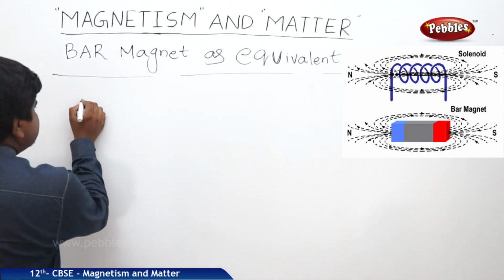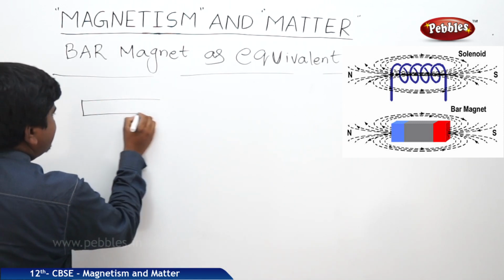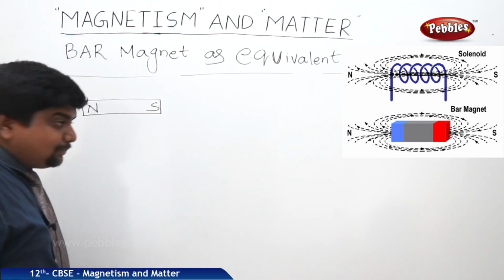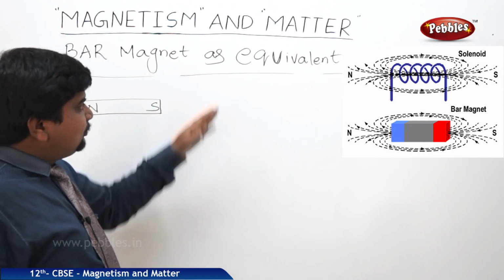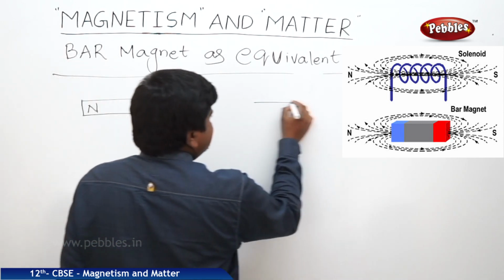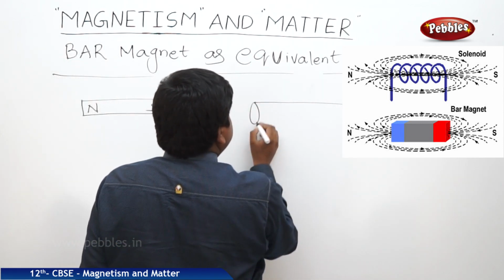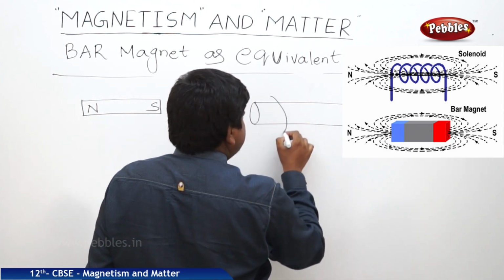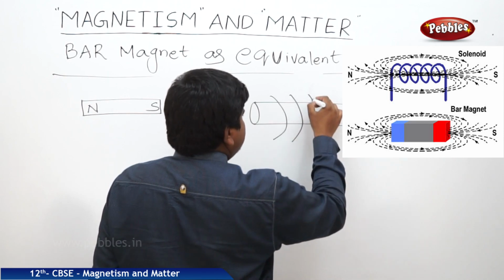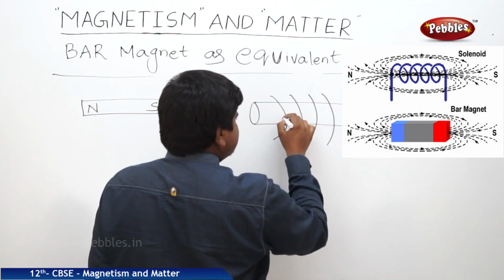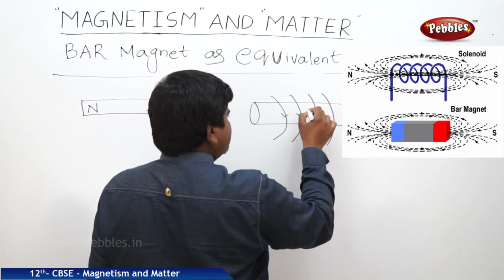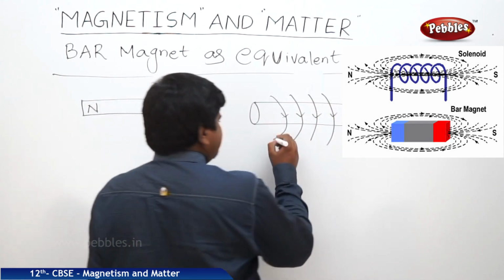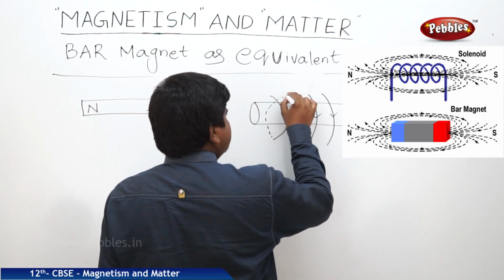Bar magnet means a rectangular shaped magnet with north and south poles which are separated at a finite distance. Solenoid means a rod on which a wire is wound like this. So we can expect the dotted lines like this.